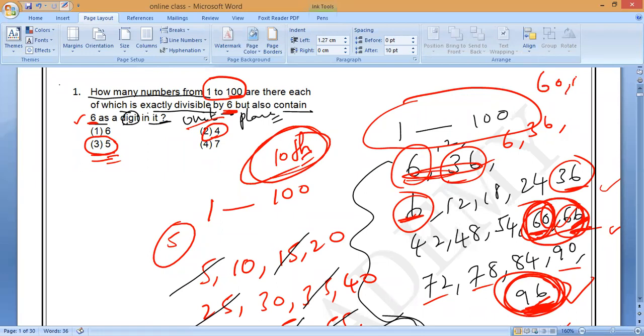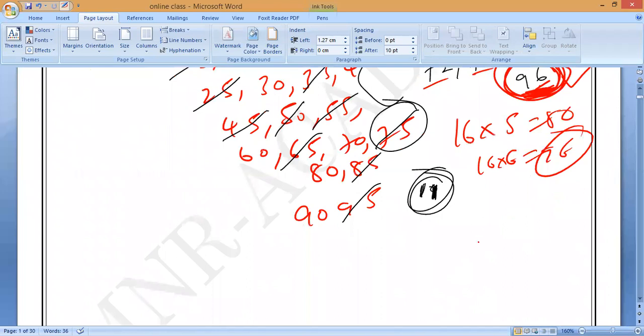Sir, but for this question the answer is 5 only, no? This question's answer is 5. I'm saying the question will change like this also. 6 as a digit in the unit place means 4 is the answer. 6 as a digit only in the 10th place, how many are there? You check it. 60 and 66, both. Do you understand?